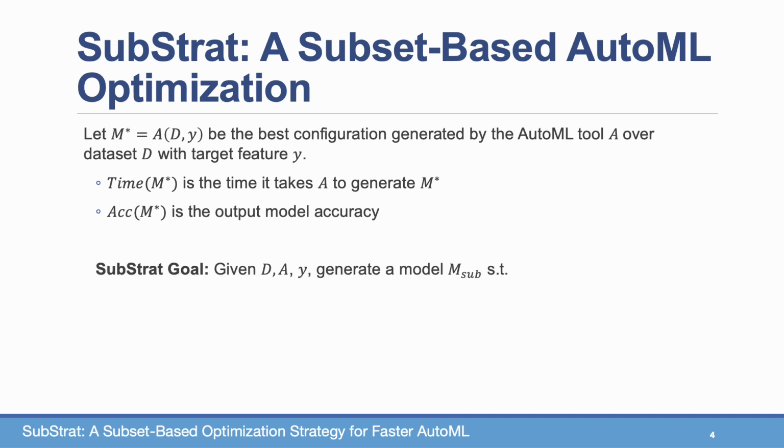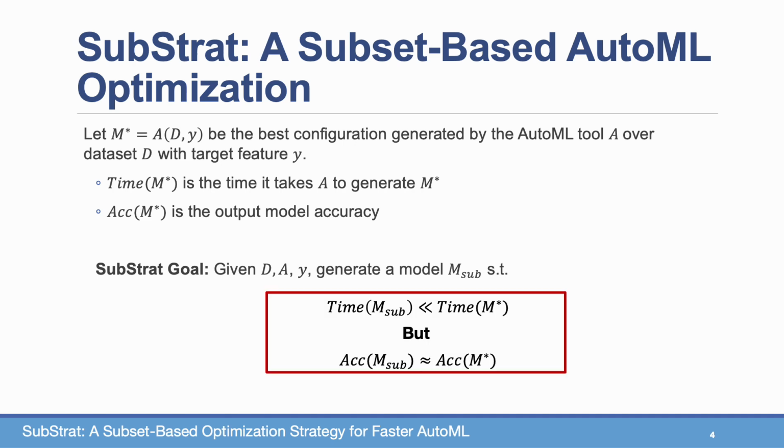So the goal of Substrat, given D, A, and Y, is to generate a model, let's call it M sub, such that the time of M sub is much smaller than the time it takes to produce M star, but the accuracy of the two models is fairly similar. A decrease of more than 5% in accuracy is largely unacceptable for machine learning models, so it isn't worth our time if the accuracy decreases a lot.